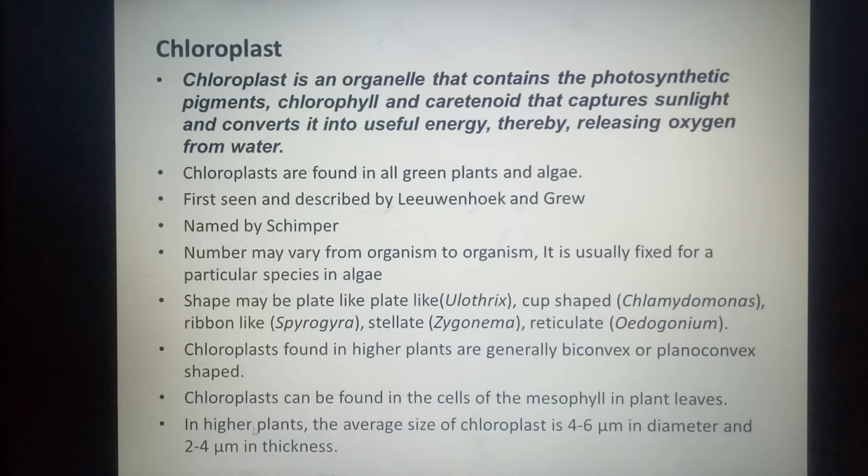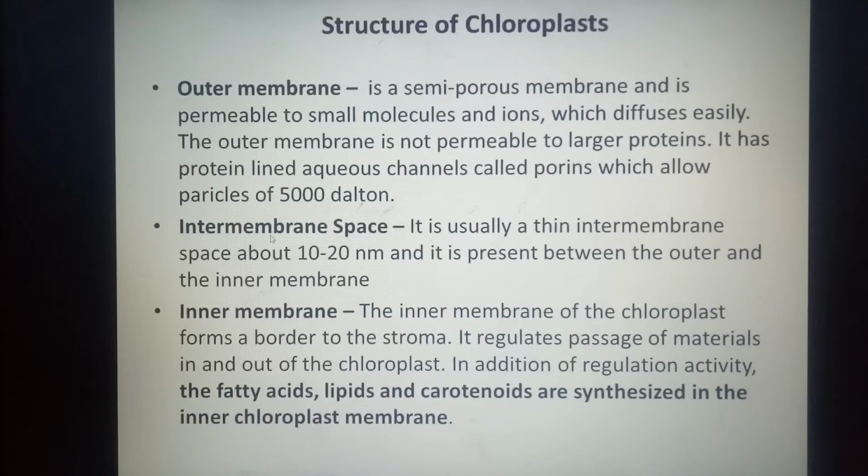Now, these chloroplasts are found in the mesophyll cells of the leaves of the plants, or in some other modified parts, sometimes stems may also be modified to be photosynthetic. So those cells will also contain chloroplasts, but in leaves it is present in the mesophyll cells. The size of chloroplast in higher plants, the average size is 4 to 6 micrometer in diameter and 2 to 4 micrometer in thickness. Now, we'll have a look at the detailed structure of chloroplast.